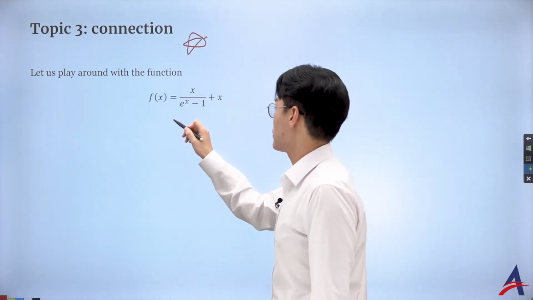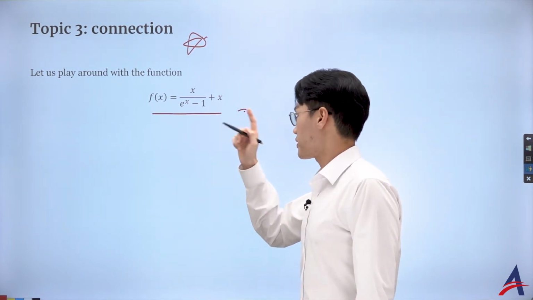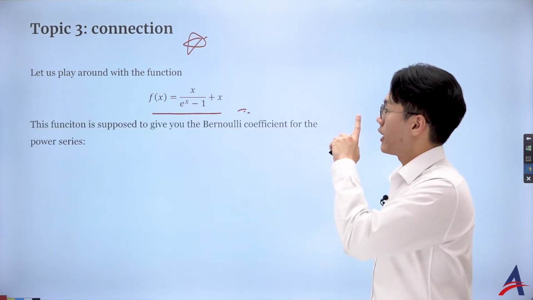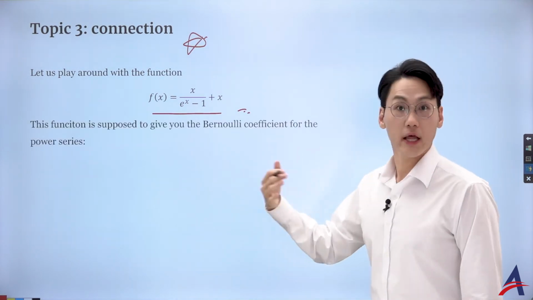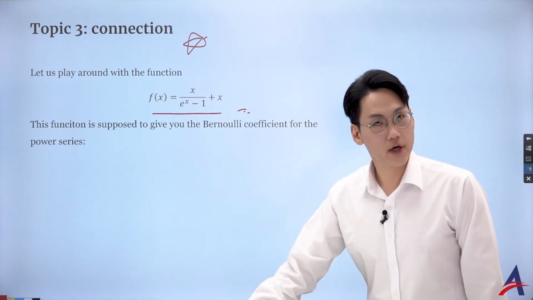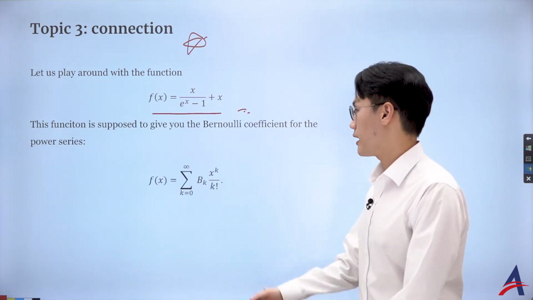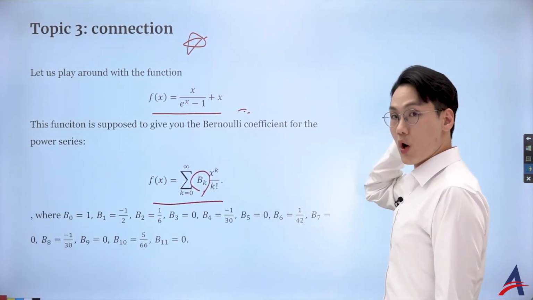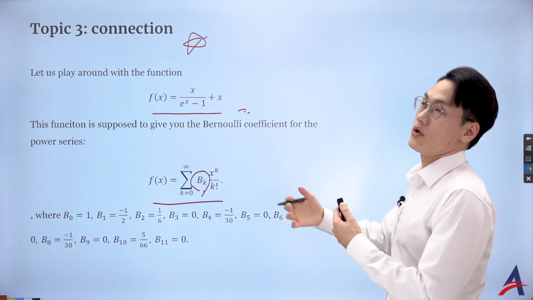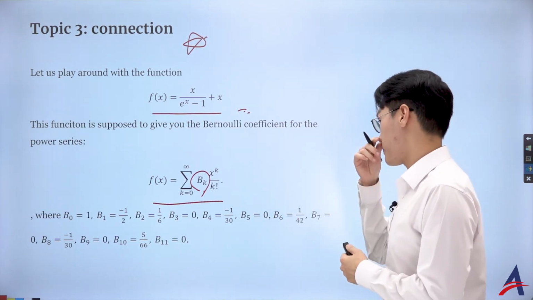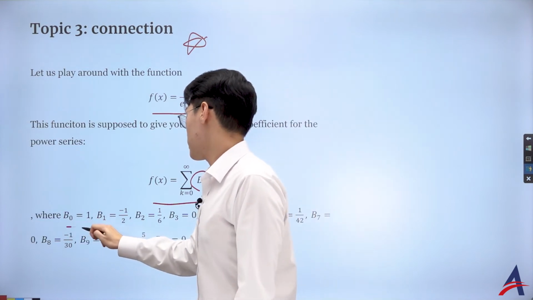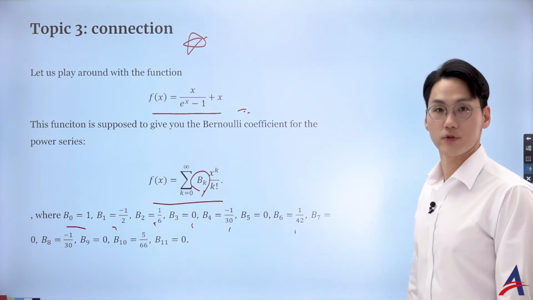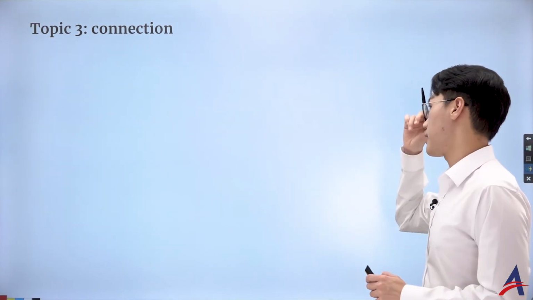So what we are going to do is to actually play around with the generating function that we derived, right? With the Cauchy product, a very fancy product. And what we want to do is to show that its nth derivative will give me the Bernoulli number. Okay, let's play around. So the coefficient is supposed to give me the Bernoulli number, and we know the list already using the power sum and binomial expansion. We managed to find the first terms being 1, negative half, 1 over 6, 0, negative 1 over 30, and 1 over 42, etc., etc. Okay, so that is great.